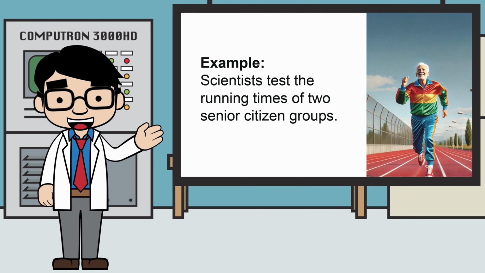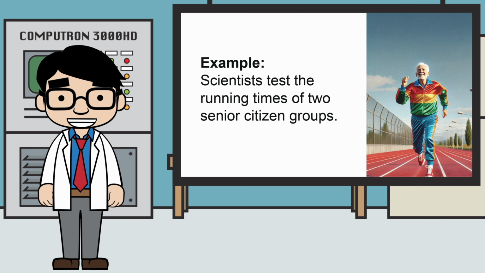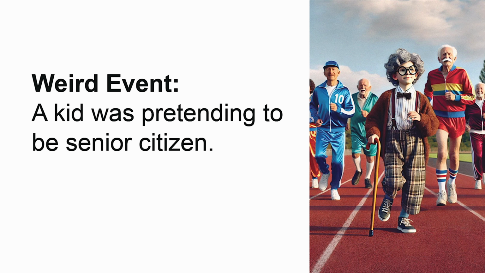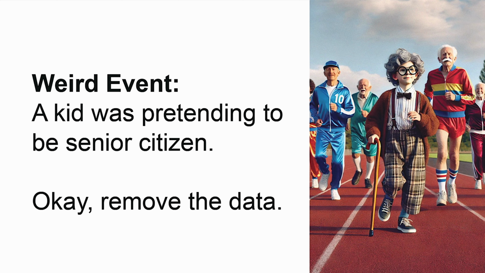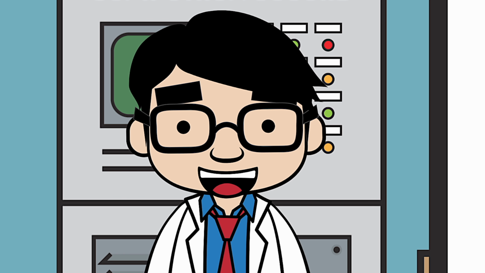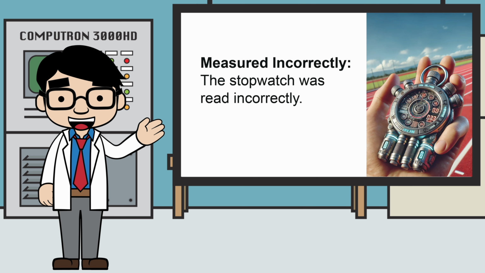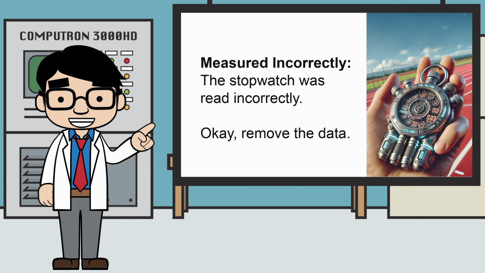For example, let's say scientists test the running times of two senior citizen groups. However, if a kid was pretending to be a senior citizen, it would be okay to remove that data, as that's something weird and not what would normally happen. Additionally, if scientists measured incorrectly because the stopwatch was not working or the person was reading it incorrectly, then it would also be okay to remove that data.